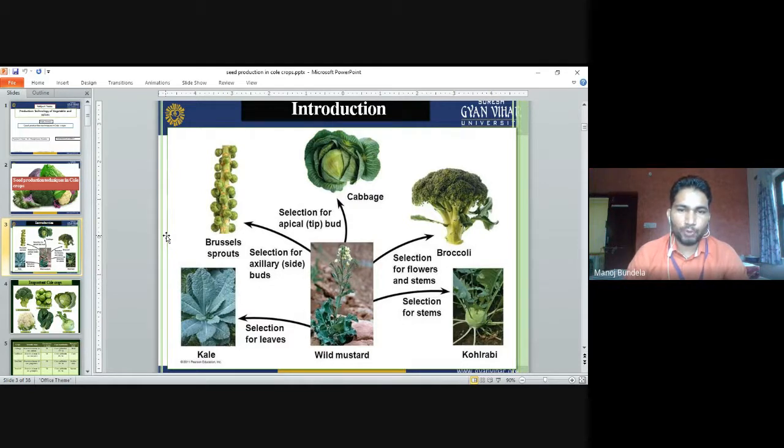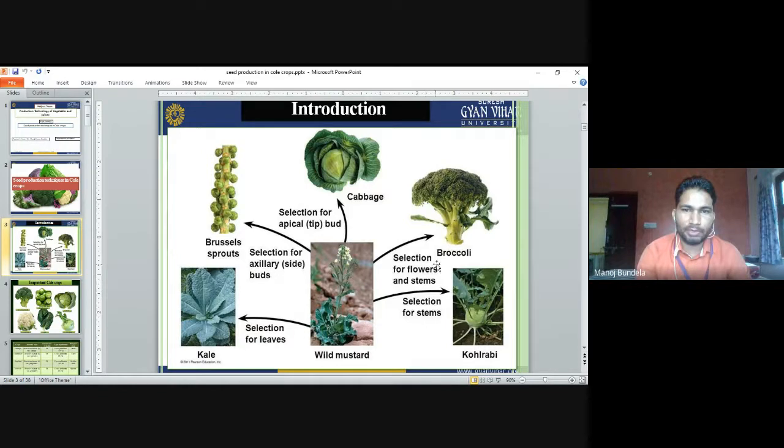Brussels sprout, wild mustard. These all belong to the same family. From the plant, different parts are used for seed production. In cabbage we use the head. In Brussels sprout, we select the axillary buds. In cabbage, selection of the apical tip or bud.